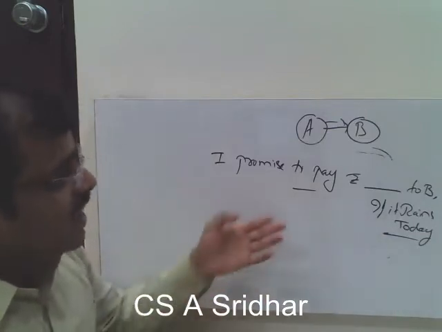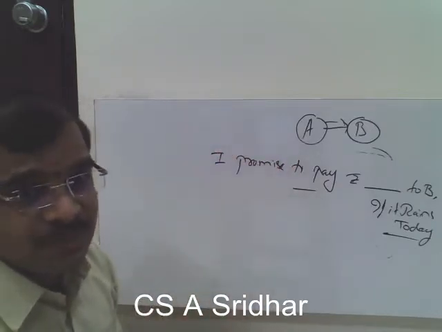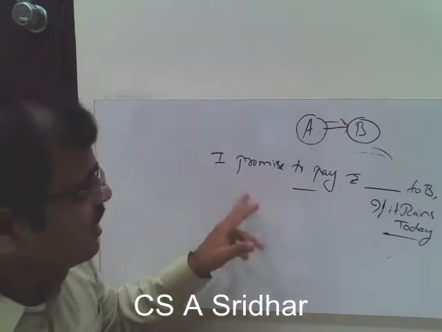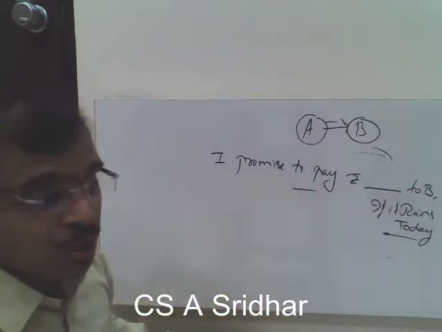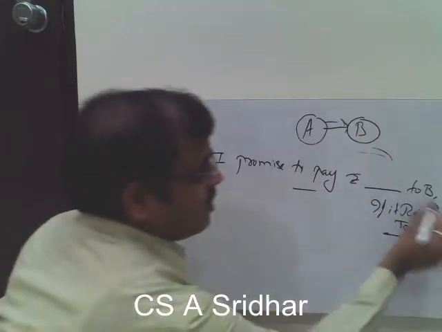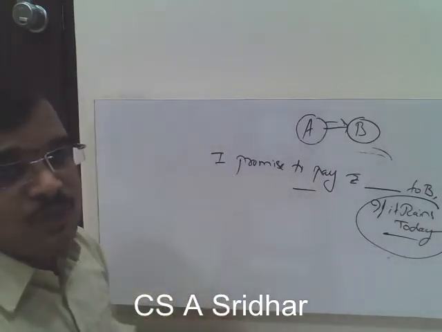So that means he should undertake. What is the meaning of undertaking? Here undertaking means it's a declaration. He is taking the liability. It's a declaration that I am going to make the payment. So when he is declaring that I am going to make the payment to you without any further conditions, then that is called a promissory note.